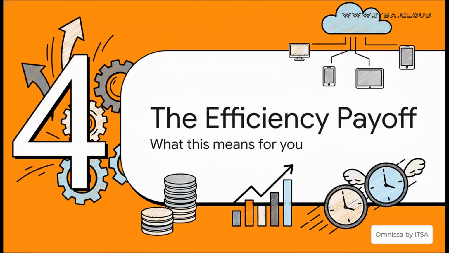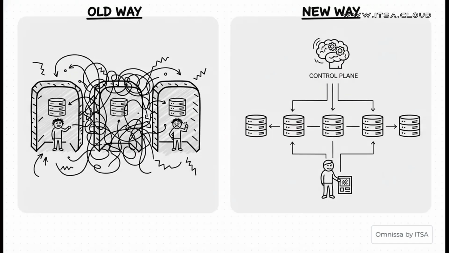Okay, so that's the how, but let's get to the so what. Why should you actually care? Let's talk about the real-world efficiency payoff. What does all this tech actually mean for your team, your users, and your budget? This comparison really says it all. I mean, look at the left side. That's the old way. It's a tangled mess of duplicated infrastructure, multiple logins for admins, and siloed environments that don't talk to each other. Now look at the right. The control plane brings order to that chaos. You get central cloud services, one unified console, true hybrid flexibility, and just a way smaller operational burden.